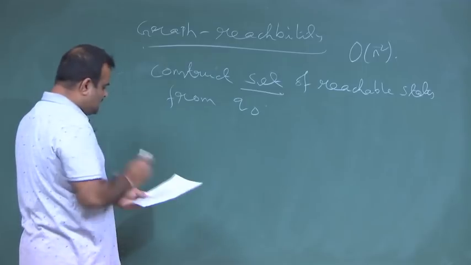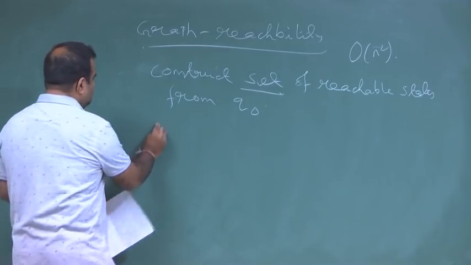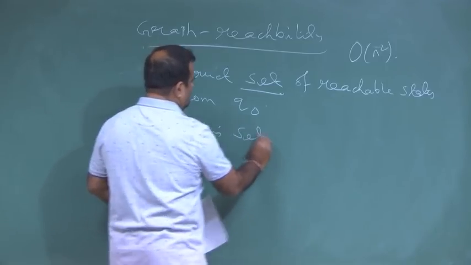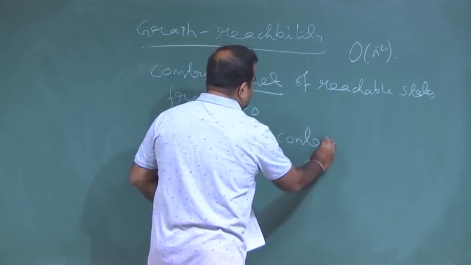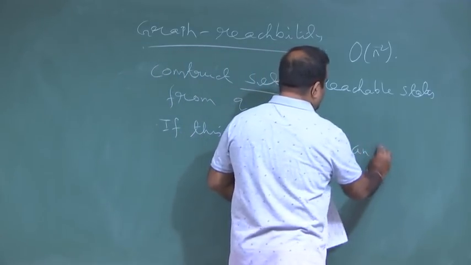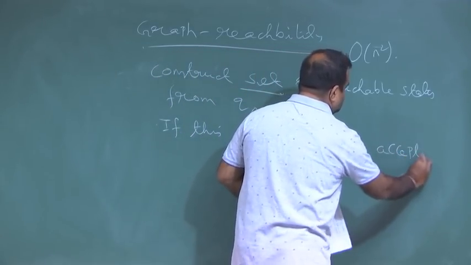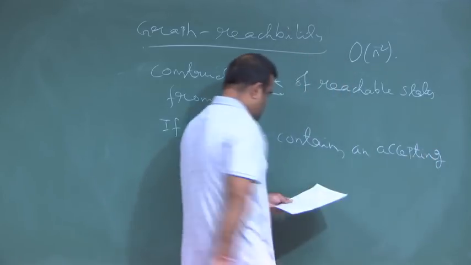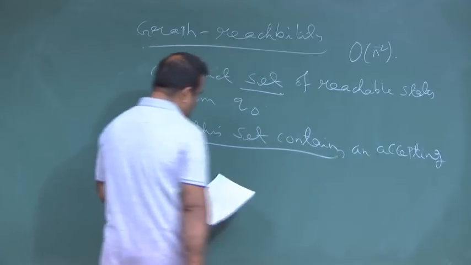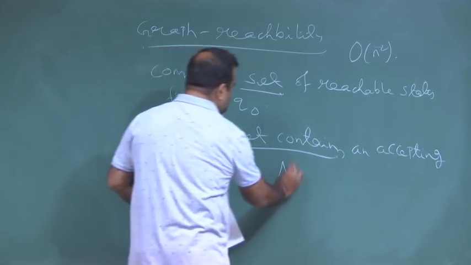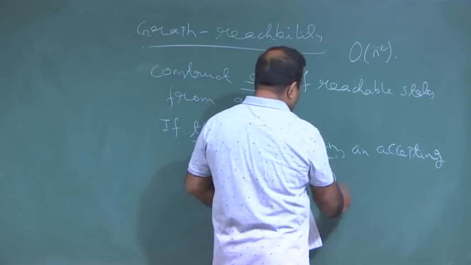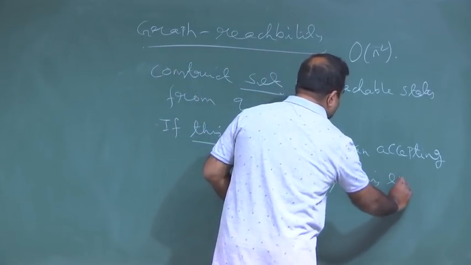Now, if this set contains an accepting state, then it is non-empty. We check that, and if the output is no, if there is no accepting state, then the language L is empty.